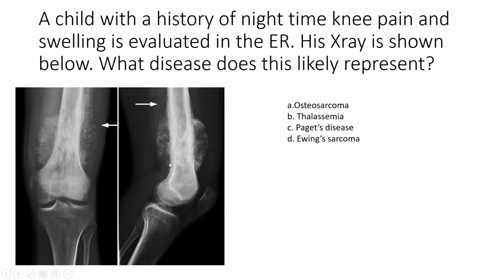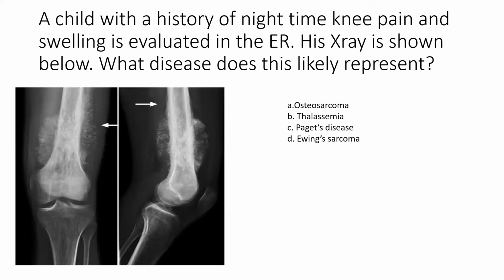There is cortical destruction. There's new bone formation, right? And there is a very wide zone of transition. And the lesion is located in the metaphyseal region. So these are all findings suggestive of osteosarcoma.